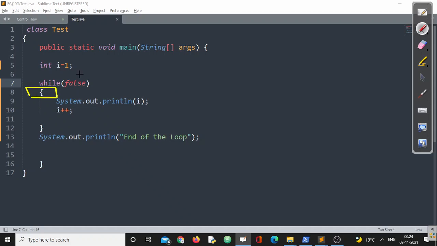Right? The compiler says you have written false, so why have you written it like this? What is the purpose of writing this? Which one will never be executed? No, this is an error. But at the same time,